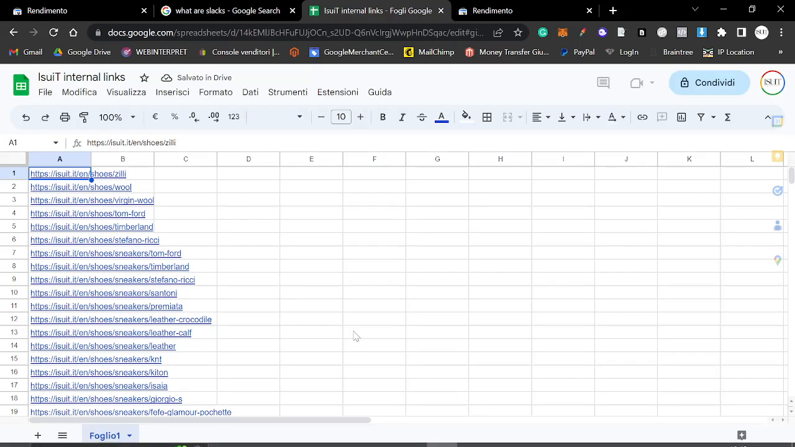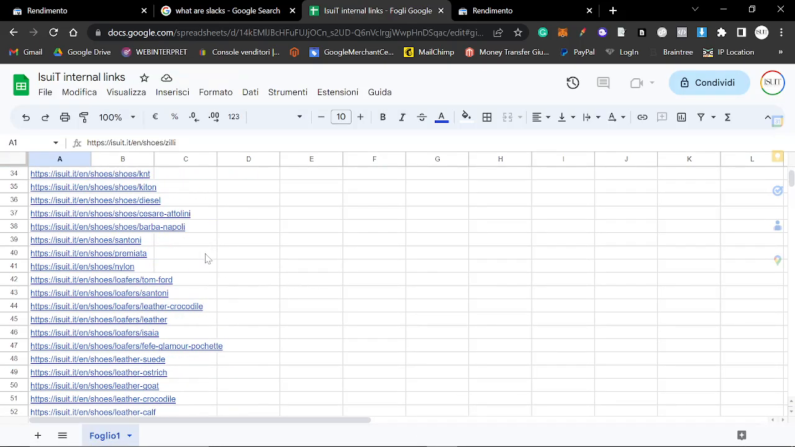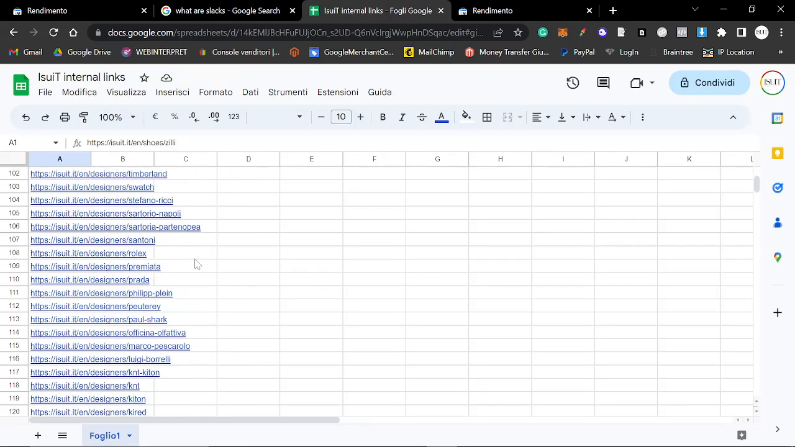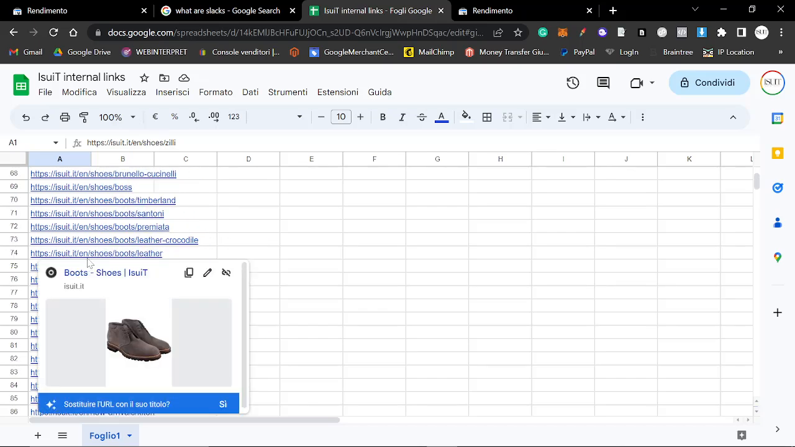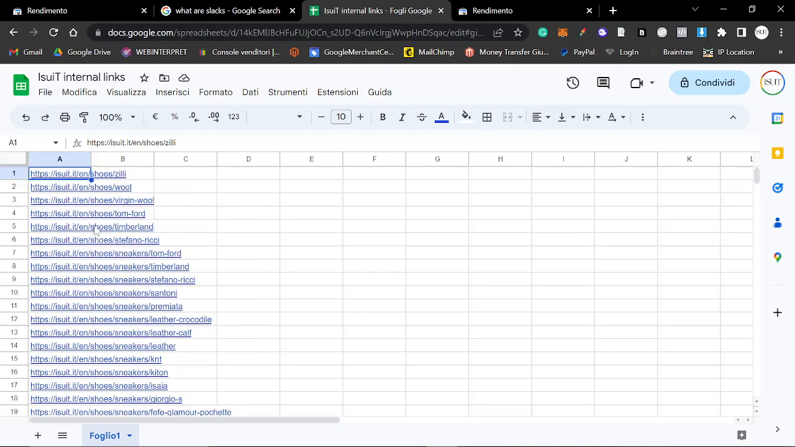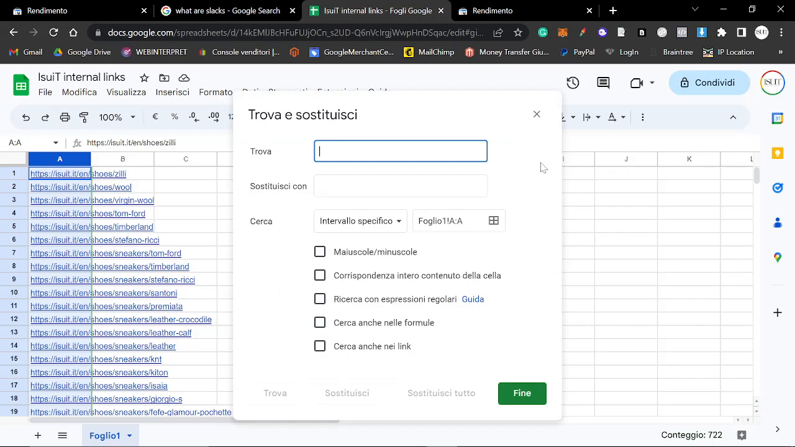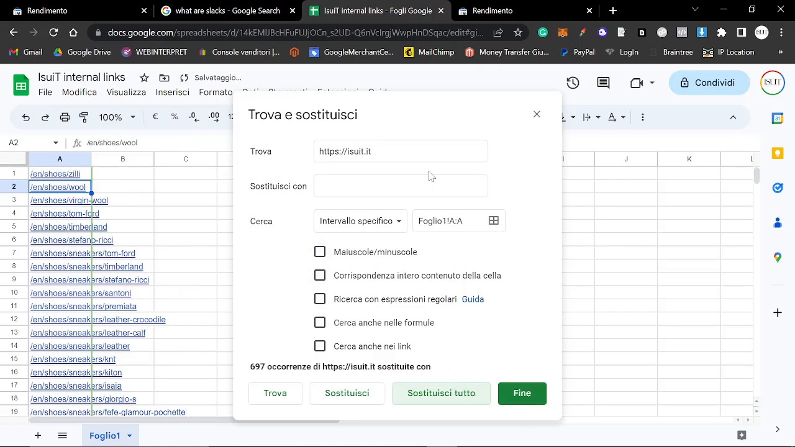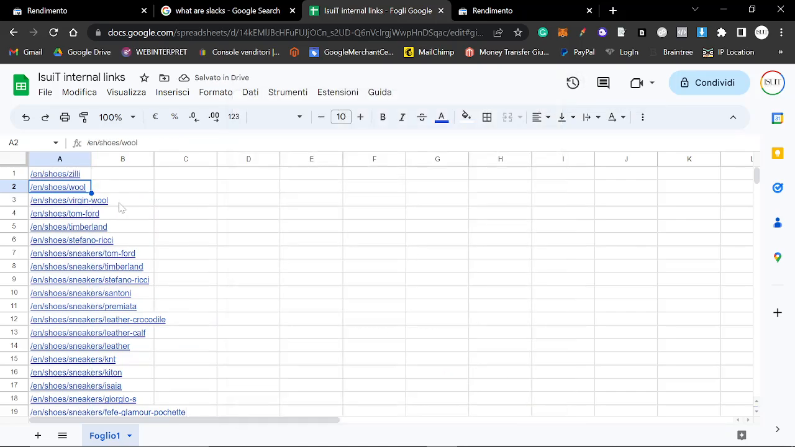So just to understand the premise of this video, what I do is I get my massive list of internal links. I remove https IsuiT.it, so it's a relative link. You do that by just clicking on the column, Control F, click these 3 dots, and then just typing in anything that you don't need, like this, and then just pressing substitute all. What that basically does is makes them into relative internal links. And what I'm going to show you in this video is the power of that.